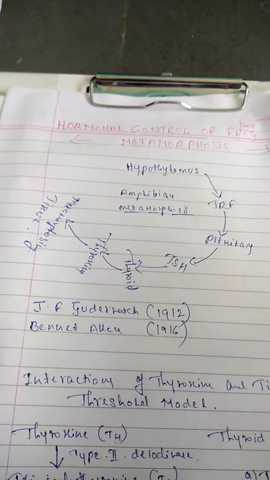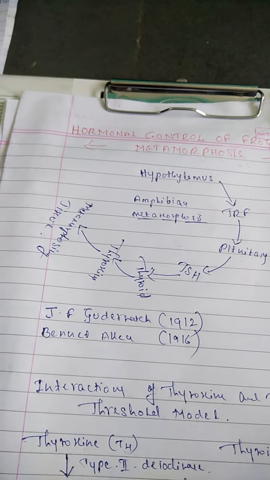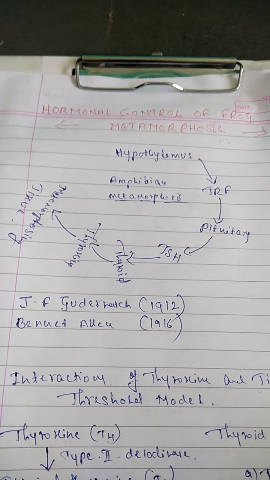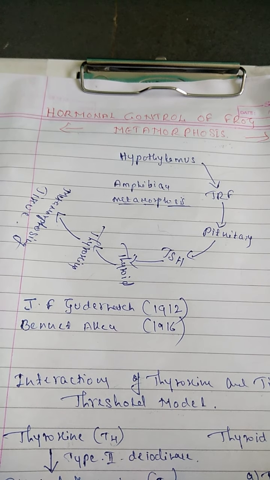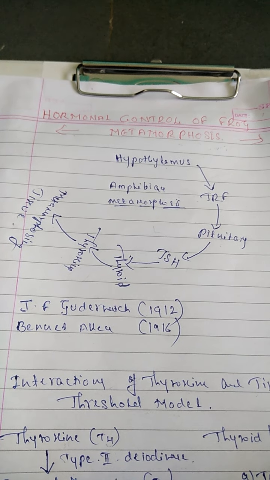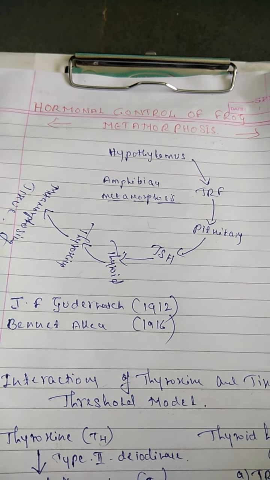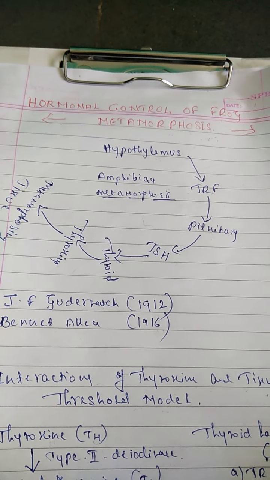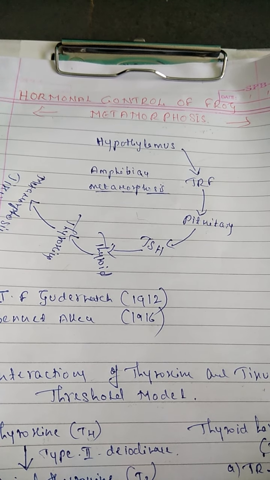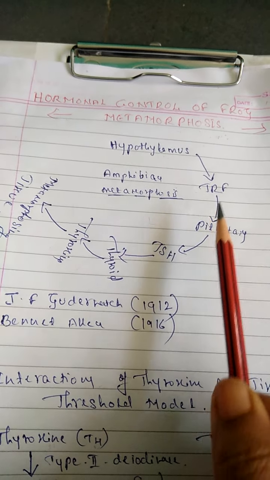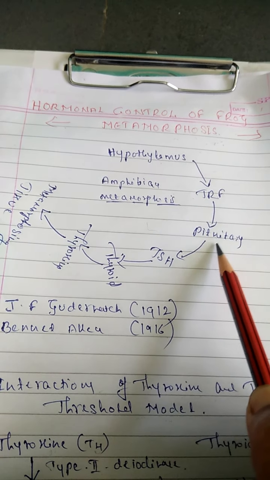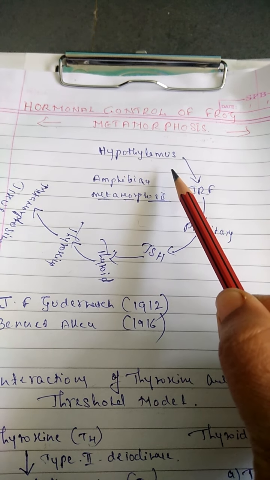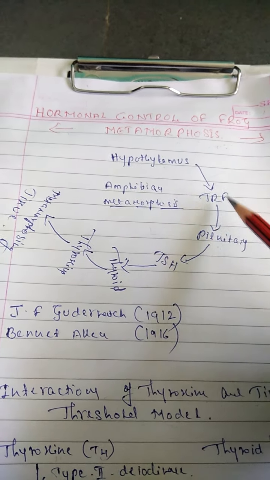The first one is the initial stage of frog metamorphosis, which is initiated by the hypothalamus. The hypothalamus is present in the brain and contains specialized nerve fibers called neurosecretory nerve fibers. These secrete a chemical substance called neurosecretion, which contains a factor called thyrotrophin releasing factor. This factor reaches the pituitary gland via the median eminence, the part present between the hypothalamus and the pituitary.